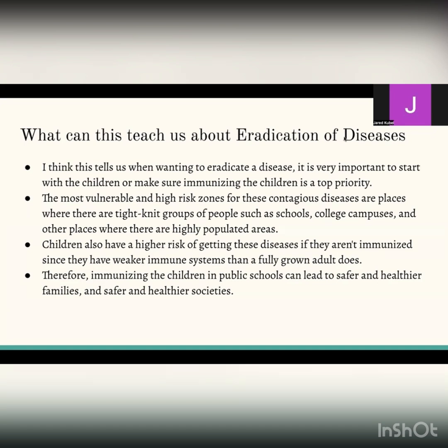Children also have the highest risk of getting these diseases if they aren't immunized simply because they have weaker immune systems and they're not fully developed yet, like adults are. Therefore, immunizing the children in public schools can lead to safer and healthier families and safer and healthier societies, which is the goal at the end of the day.